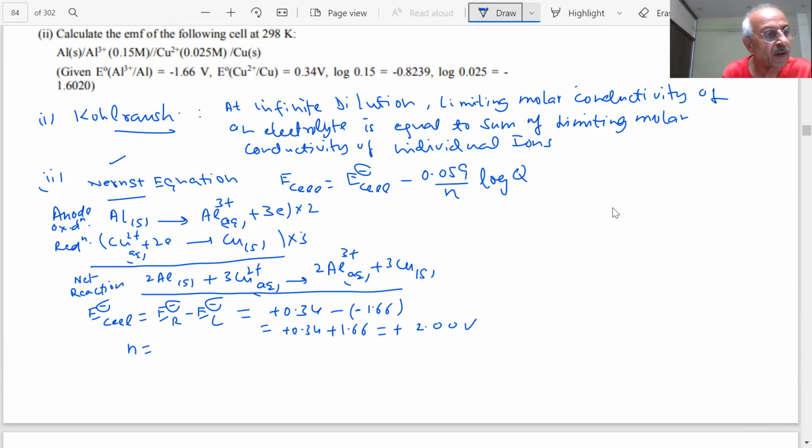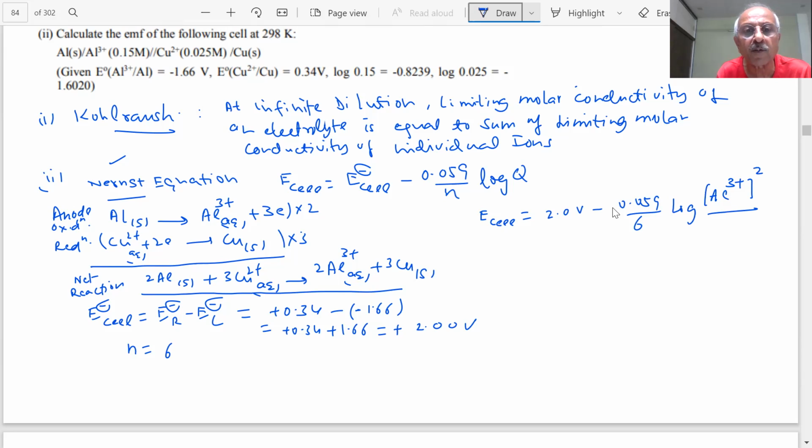In total, 6 electrons are being transferred. So what is the equation then? E naught cell is equal to 2.0 volt minus 0.059 by 6 log of Al3+ squared, since the aluminum solid will be 1, student.